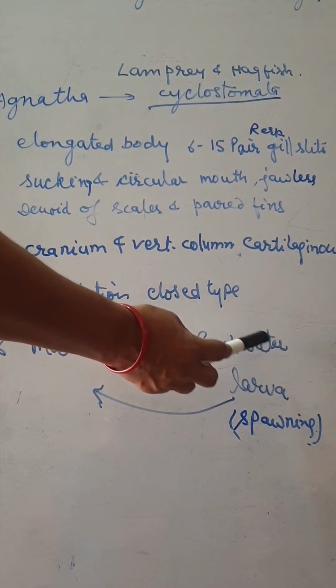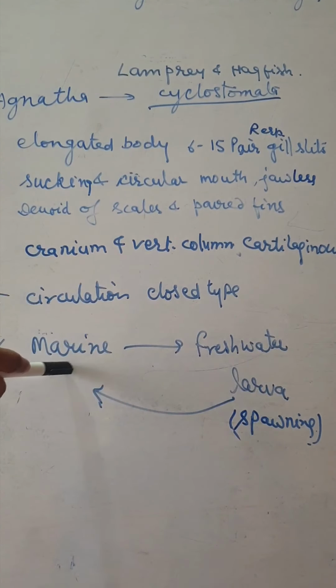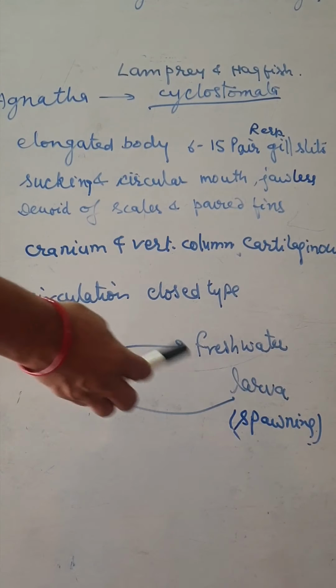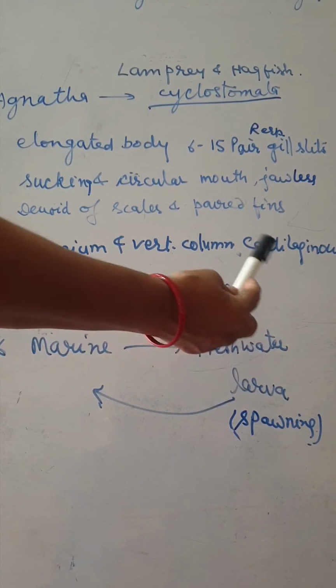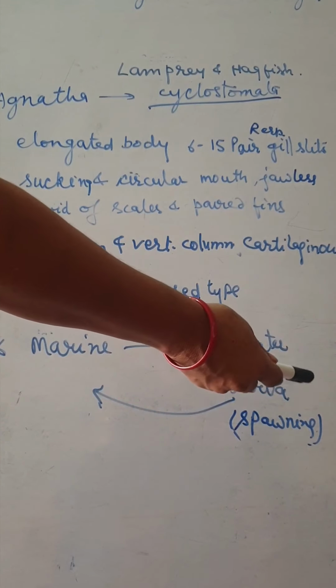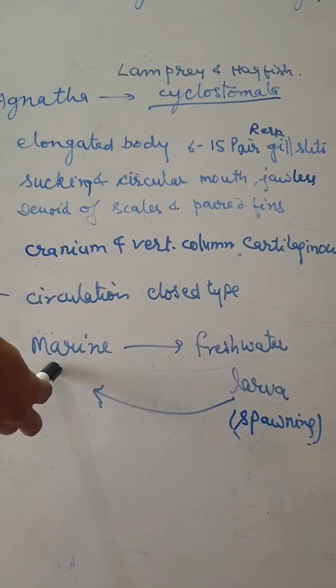When hatching occurs, the larvae come out and move again to the marine water. So these are the characteristics of Cyclostomata.